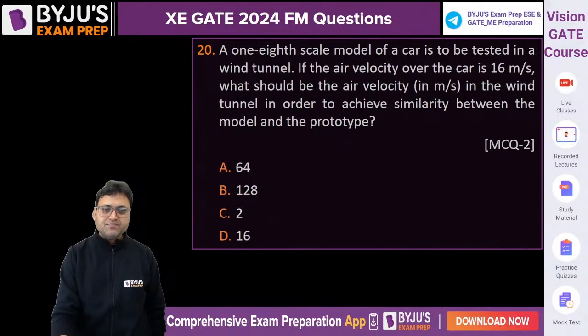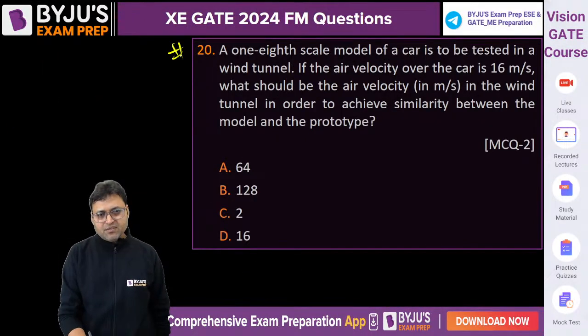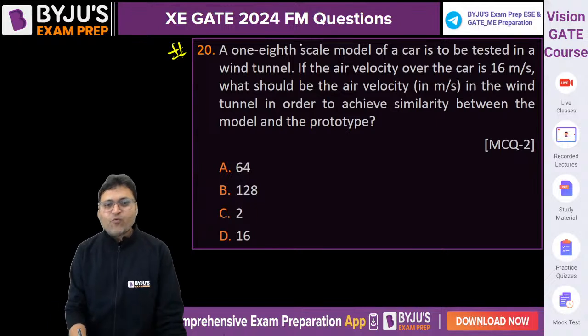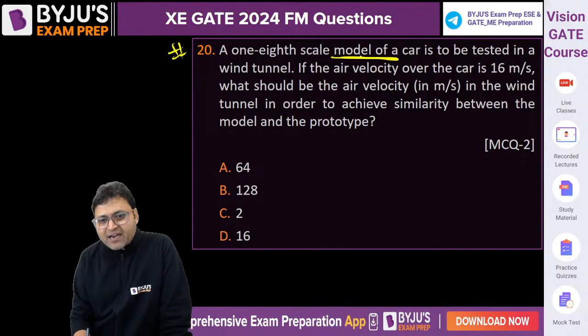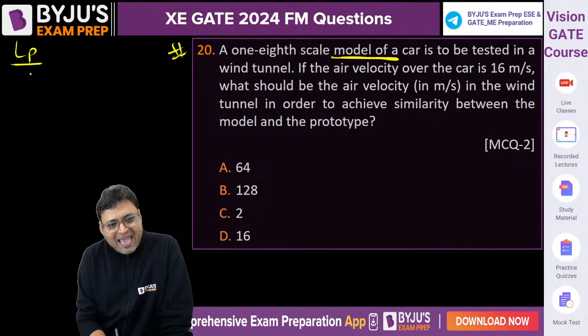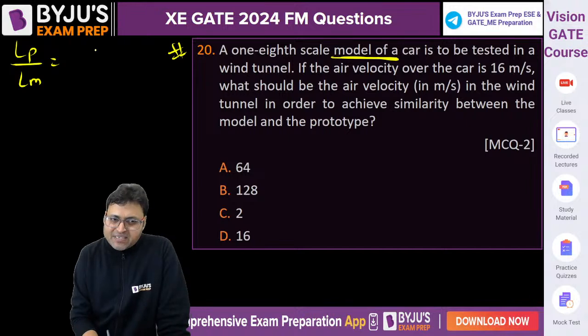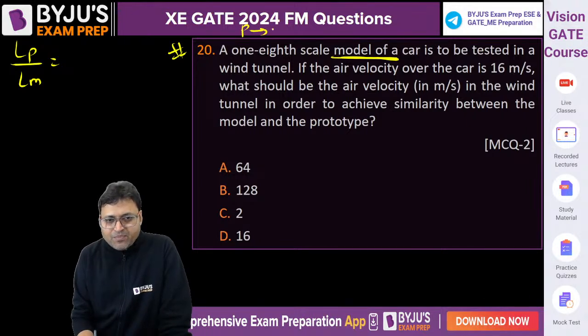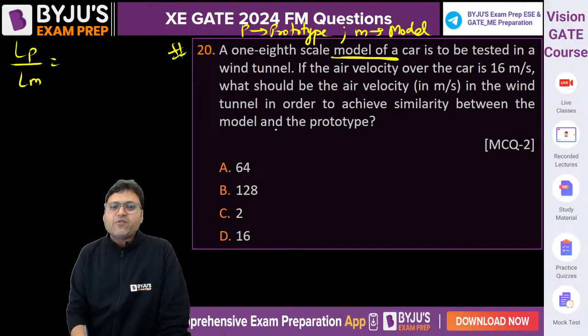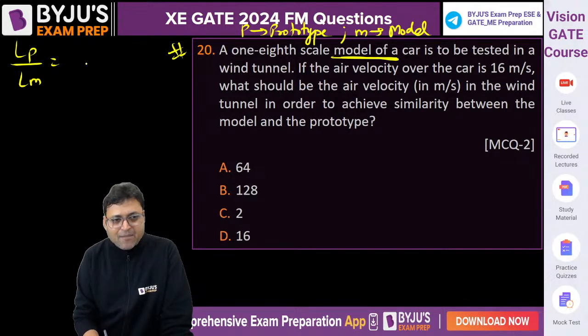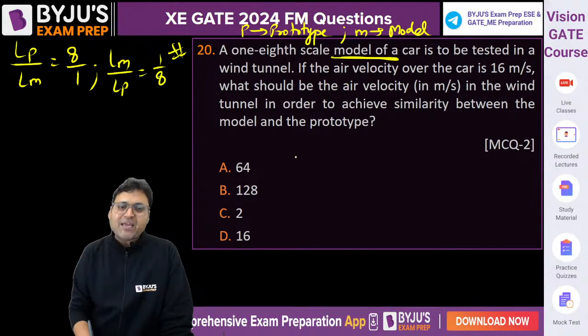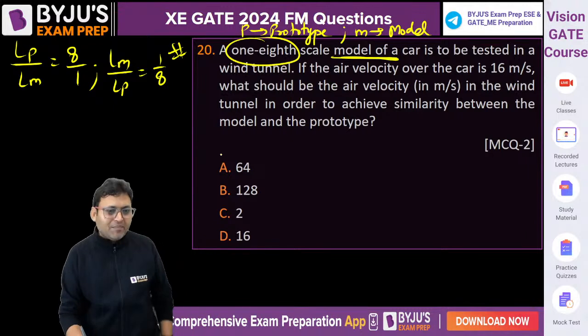Very simple. Question number 20. From the model analysis, a 1/8 scale model of a car. If we write LP by LM, P for prototype, the bigger part, and M for model, then we write 8 by 1. If we write LM by LP, then we write 1 by 8. That should not be a problem.